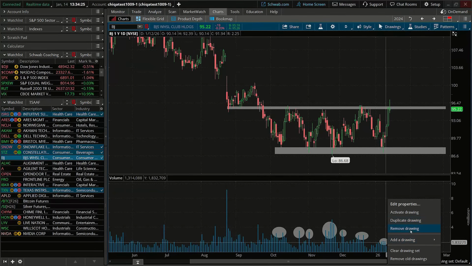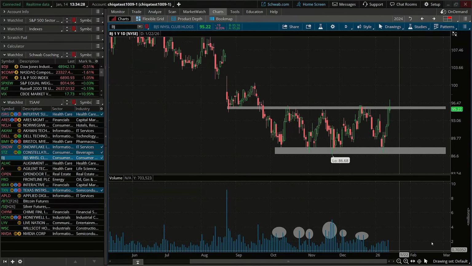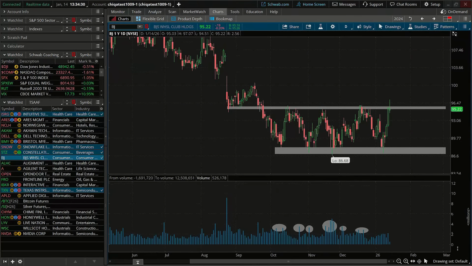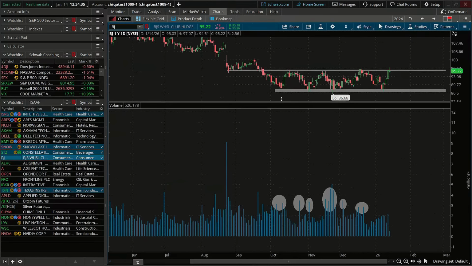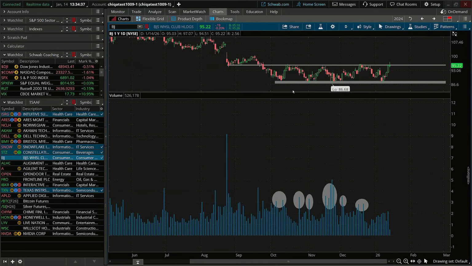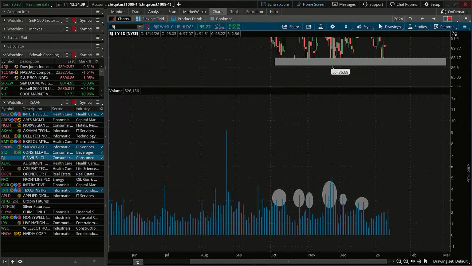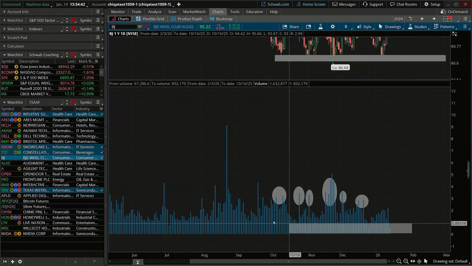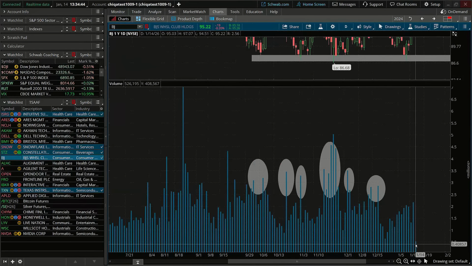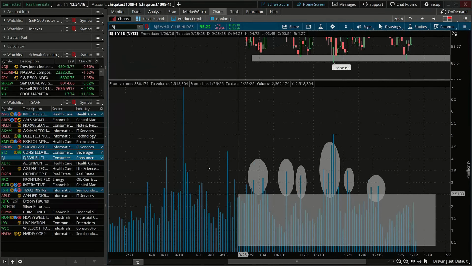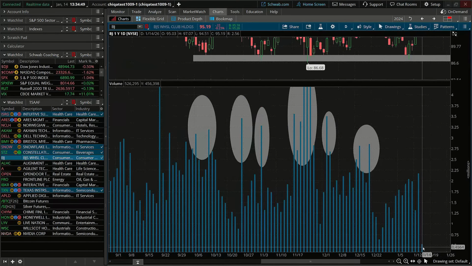We are not necessarily seeing a huge increase in volume here. I'm going to make this way bigger so you guys can see what I'm looking at. Okay, so if we look at volume, I want you guys to notice this one little bar. See this little bar today. Price moved above resistance, but look how tiny this bar of volume is. There is no confirmation on that move.